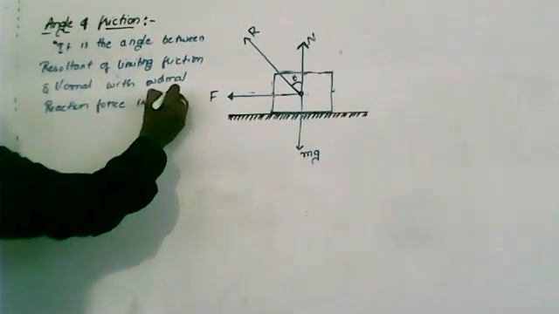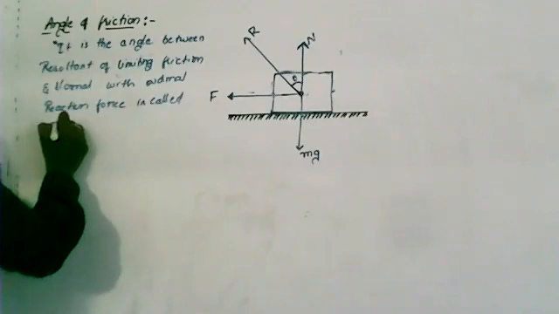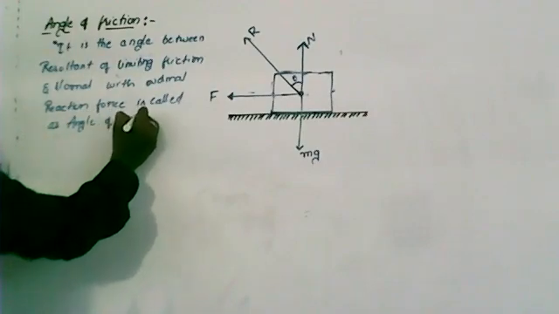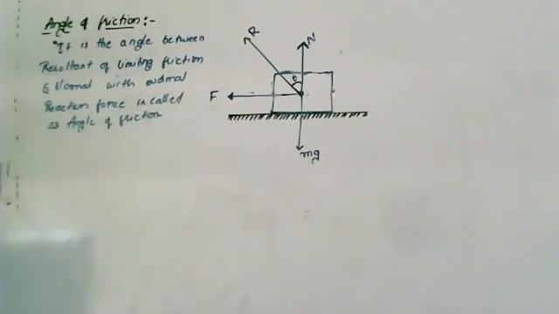That is called the angle of friction. Clear? It is called the angle of friction.